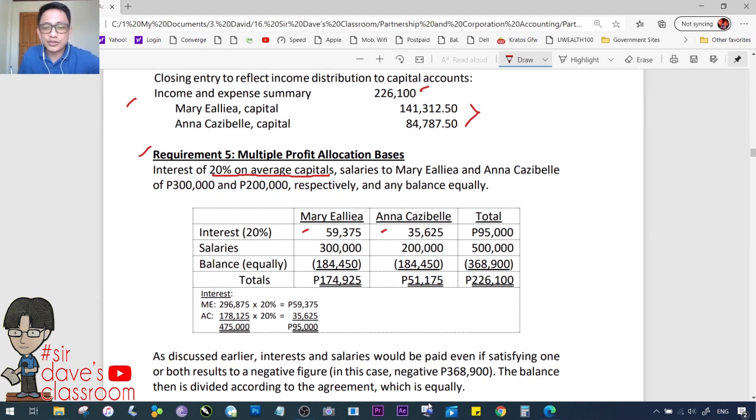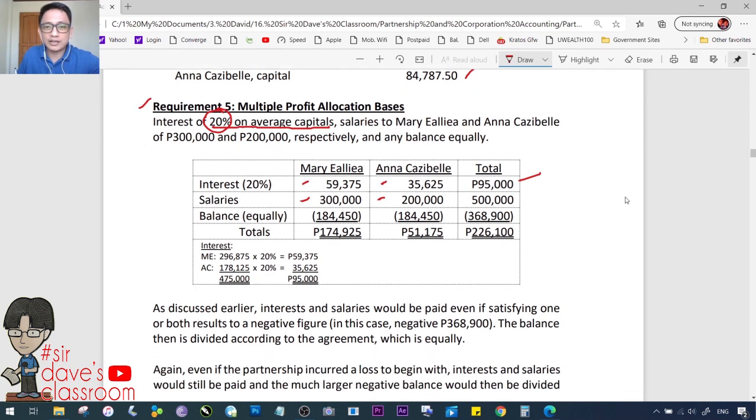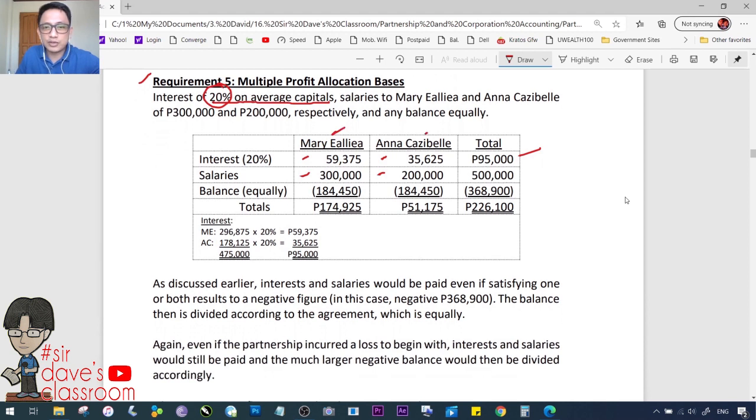59,375, 35,625, 20% times the average capital balances. So, 95,000 ang total. Salaries, specifically stated yung amount na 300,000 and 200,000. Okay? Kung ano man ang balanse na tira, yun ang paghahatian. So, paano natin kukunin yung balanse? So, nasulat mo na ito, mahalaga yung format eh. Okay? Nasulat mo na ito, yung mga labelings mo. Etong mga to, nasulat mo na din.